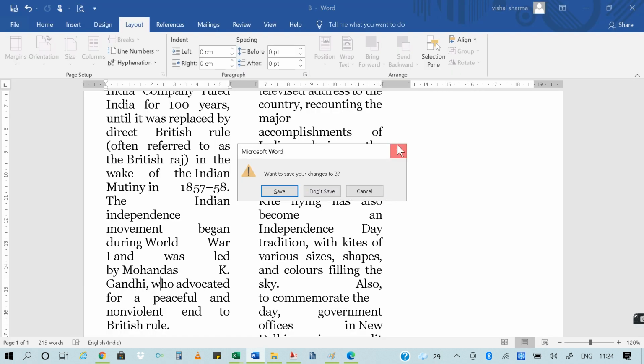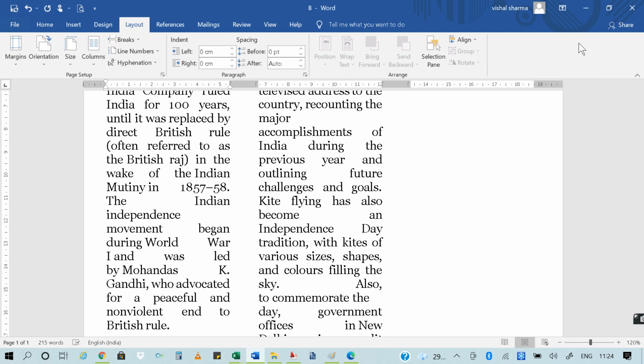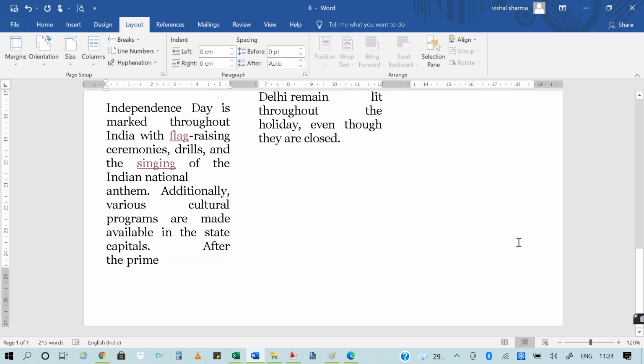So I think this is understood. In this video we will see only these options. In the next video I will tell you some more features of MS Word.